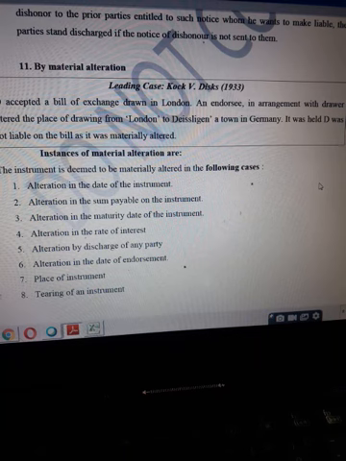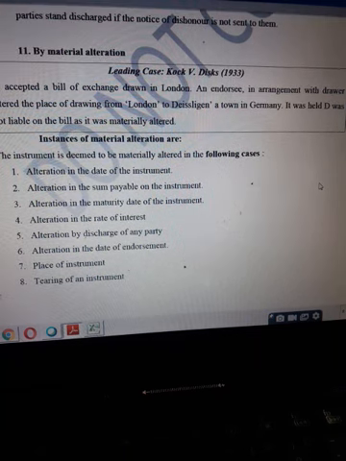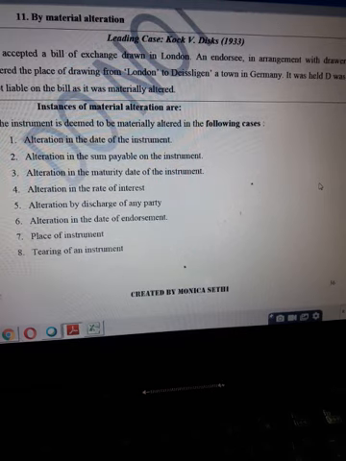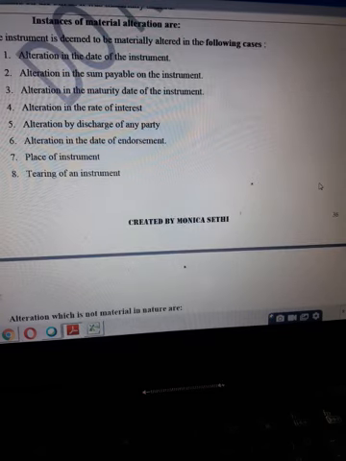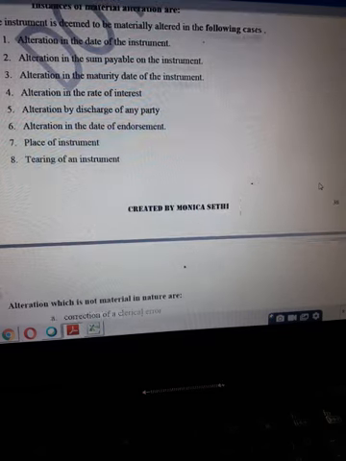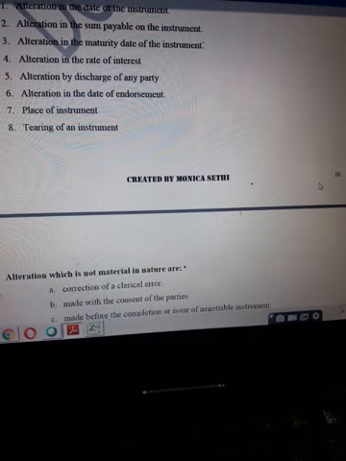So what kind of alteration can it be? Alteration of the date of the instrument, the amount payable on the instrument, the due date or maturity date, the rate of interest, or any one of the parties has been discharged, his endorsement has been cancelled, or the date of endorsement has been cancelled, or the place of the instrument has been changed without consent, or the instrument has been torn off. In all these cases, these are said to be material alteration.